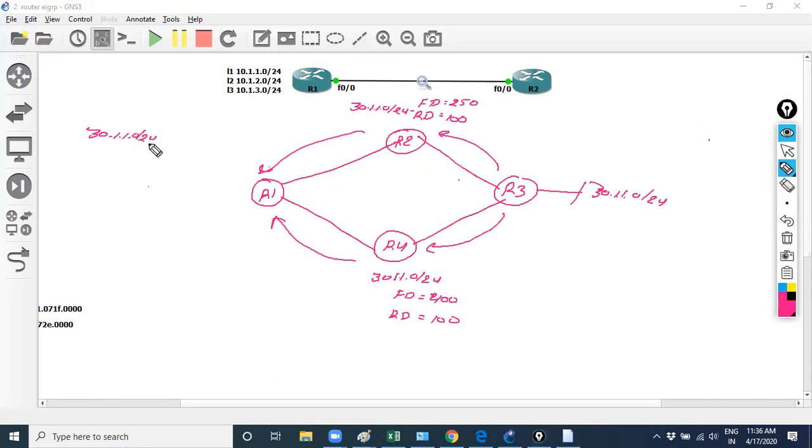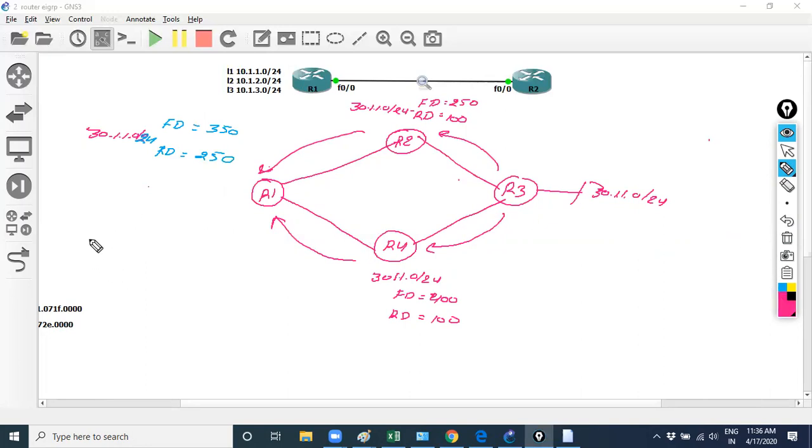Here I receive 30.1.1.0 and suppose I calculate the FD as 350 and the RD as 250.